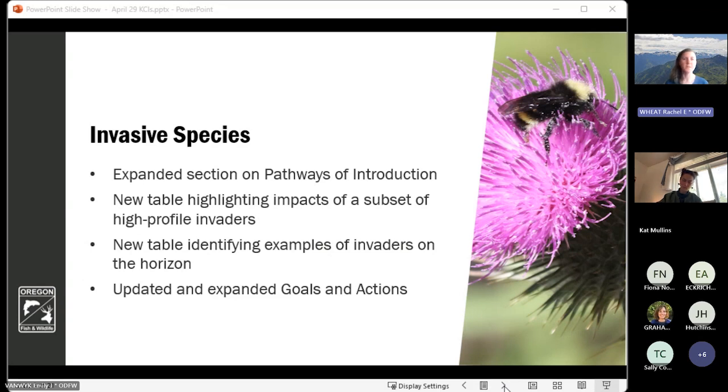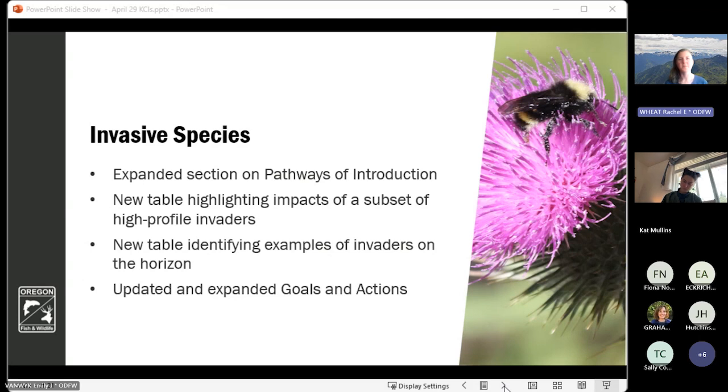So one of the major changes that was made to the invasive species KCI is an expanded section on pathways of introduction. So how these invasive species may make their way into Oregon, the different means by which they may be imported in the pet trade or carried on vehicles or clothing or by our waterways. So there's much more detail now in that section about the different pathways by which some of these invaders can be introduced to the state.